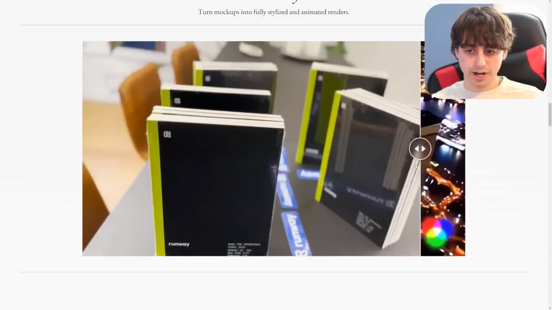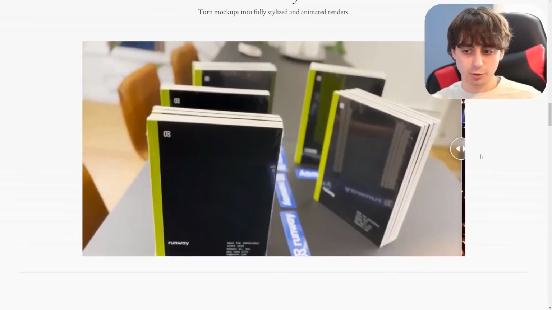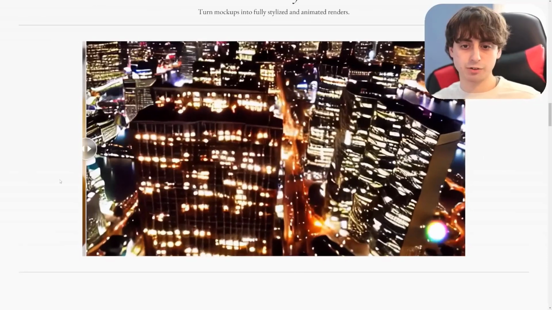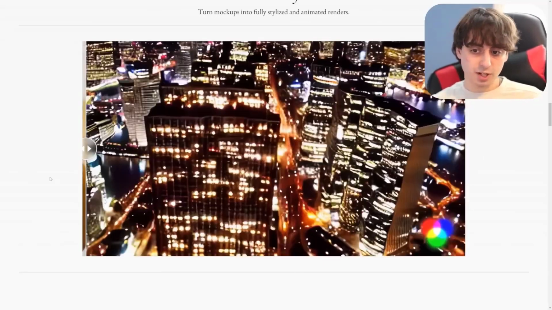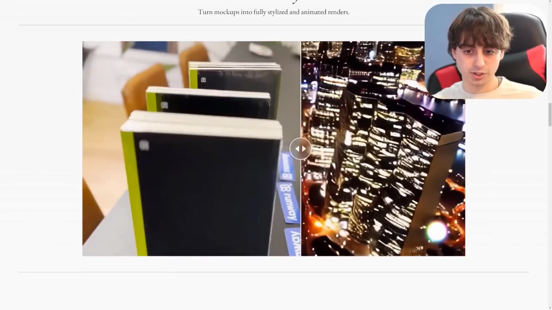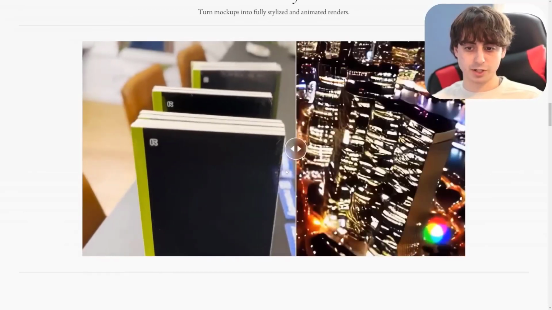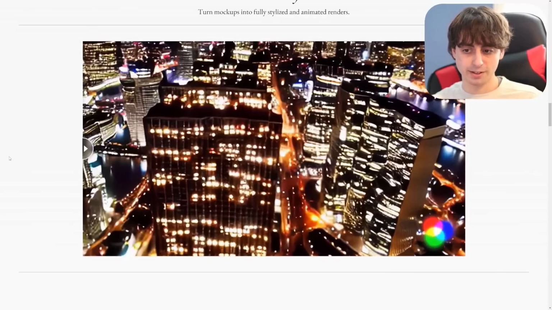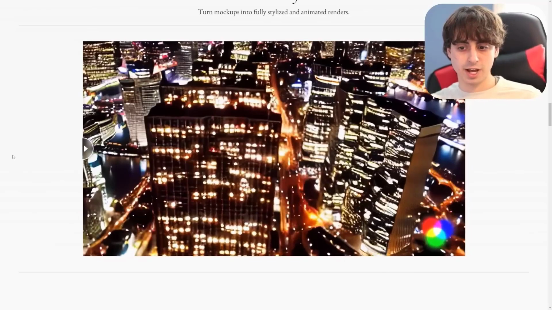This is an example that I especially like. This is showing further how you can just use props to completely recreate scenes. Obviously, this video generation isn't super coherent of a city, but it's good enough, and you can totally see where it derived all the information from. Like, you want the big skyscrapers in there, and then you slowly zoom and pan in there, and it completely generates that shot for you.